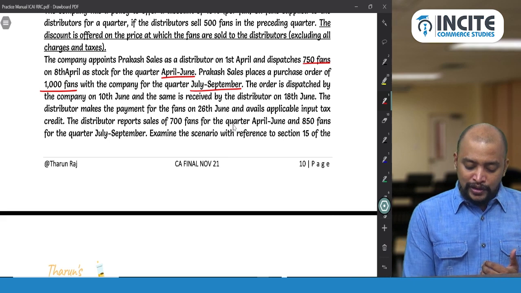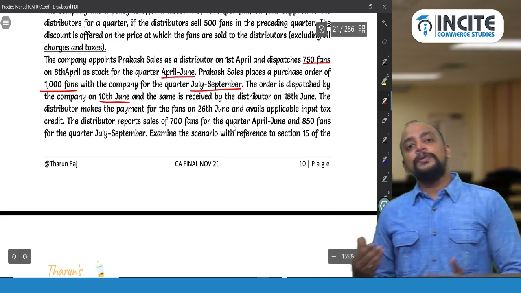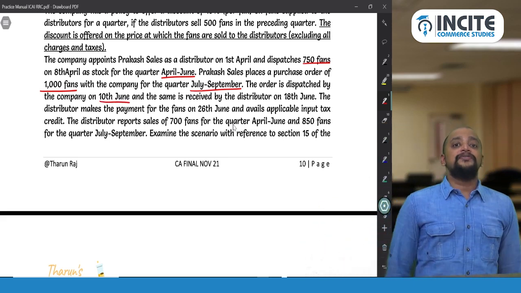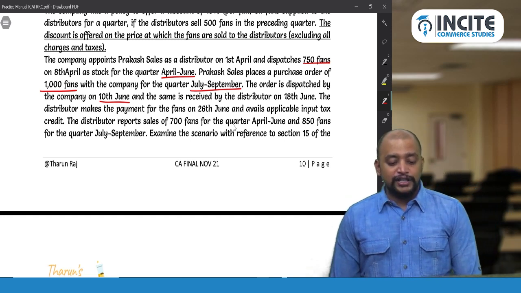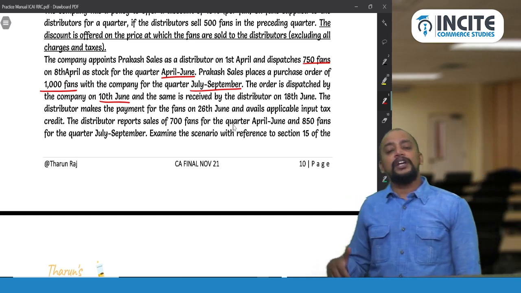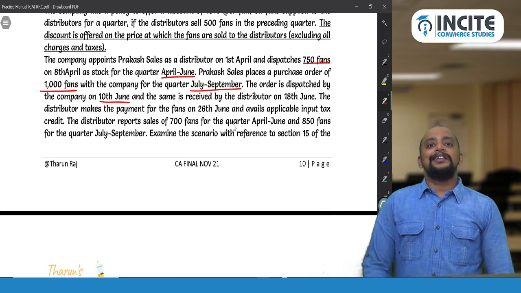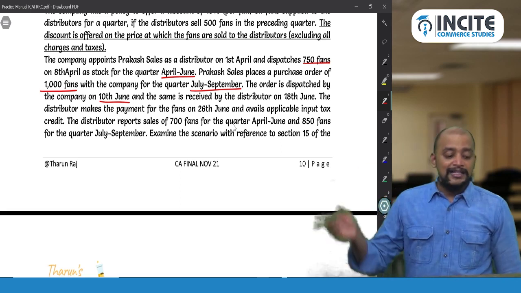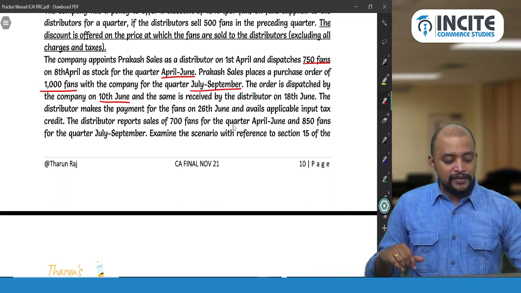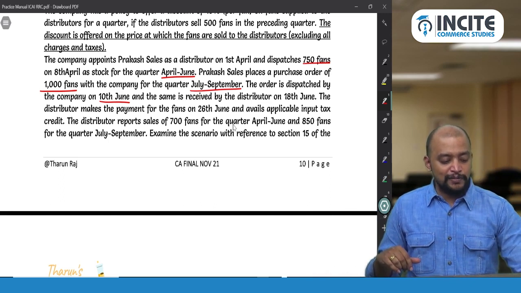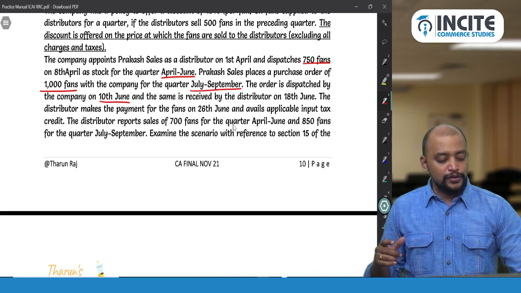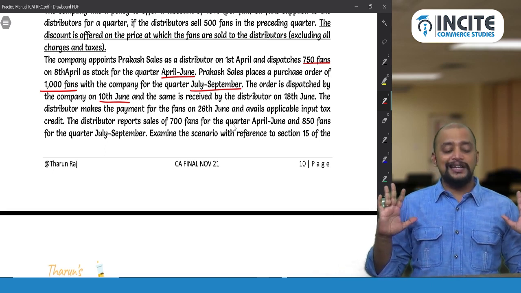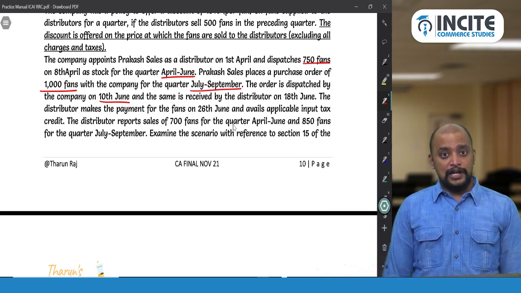On 10th June itself they are dispatching. Assuming that as on 10th June, if they know that for the quarter April to June more than 500 fans are sold, then the discount will be duly recorded in the invoice and it is allowed as a reduction. Then the invoice value will be 7,000 plus 1,000 minus 700, into 1,000 fans, that is 73 lakhs will be taken as a value.